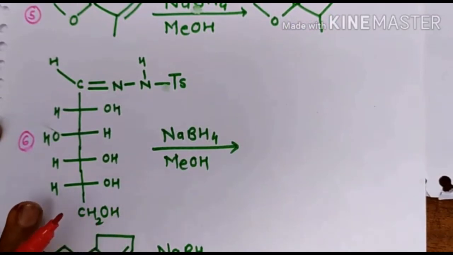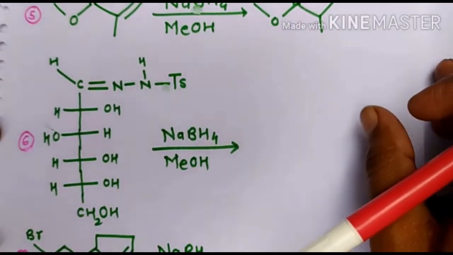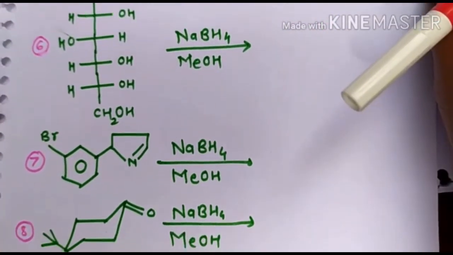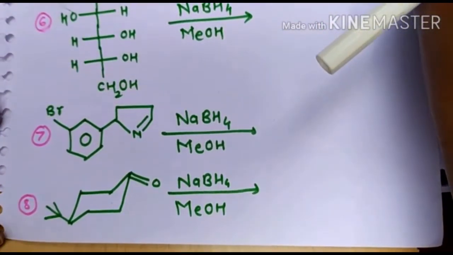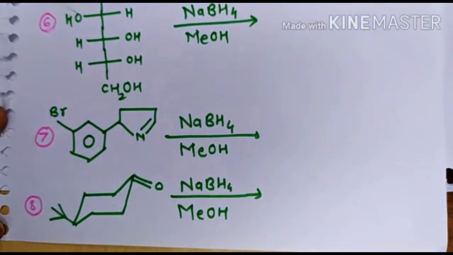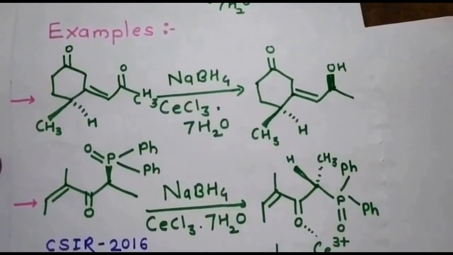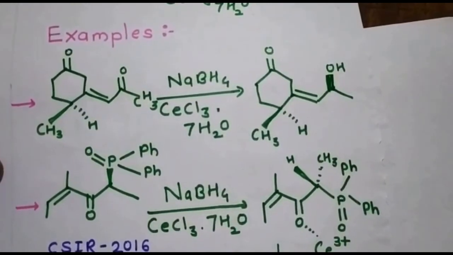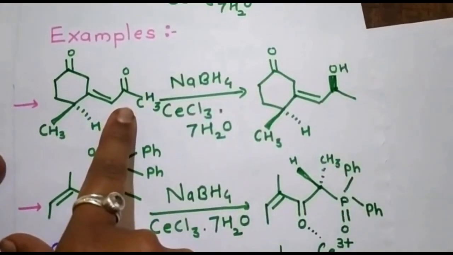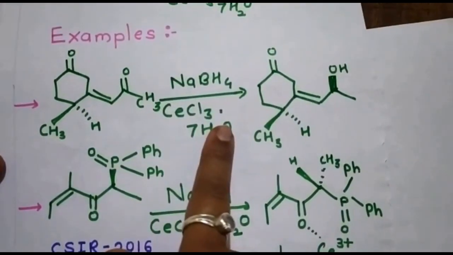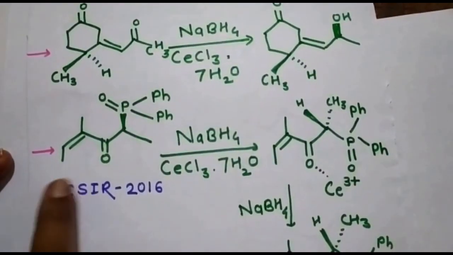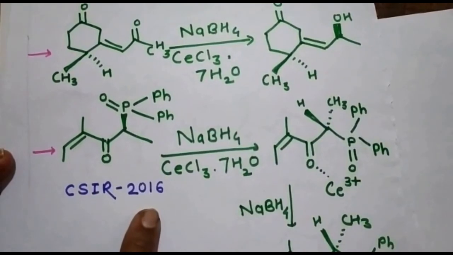As we have seen, the tosyl group is converted to the hydrocarbon. Here the conjugated ketone and the simple ketone are present. Only the conjugated ketone will get reduced with the help of Luche's reagent. This is the question which was asked in the CSIR NET June 2016 exam.